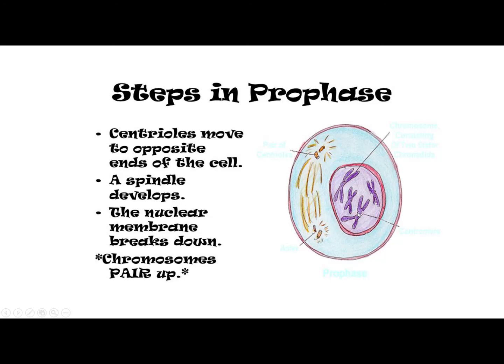The first thing in prophase, or the first step in prophase, is that the whole chromatin network, or you can say the whole DNA, is reformed into chromosomes.